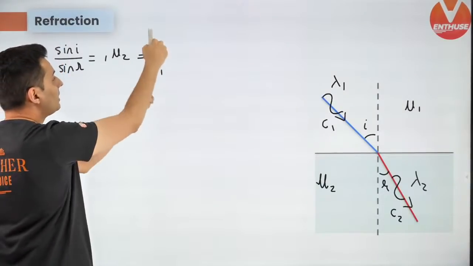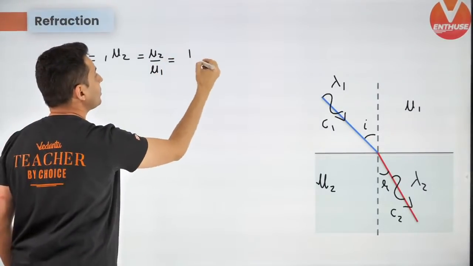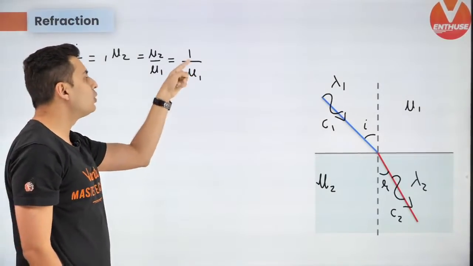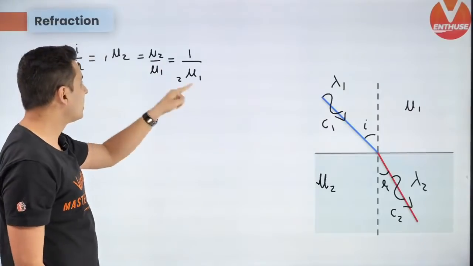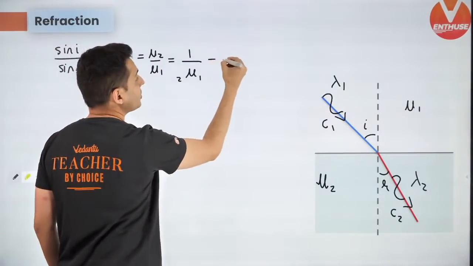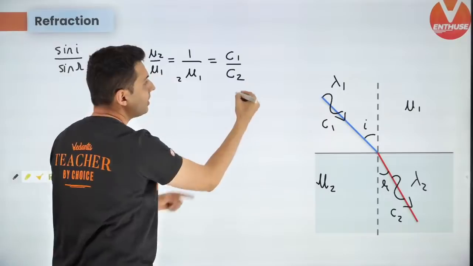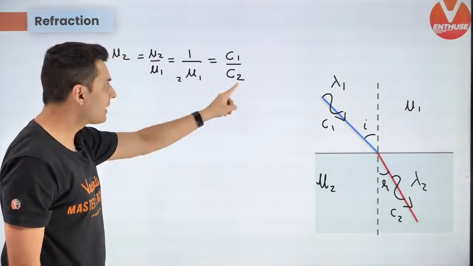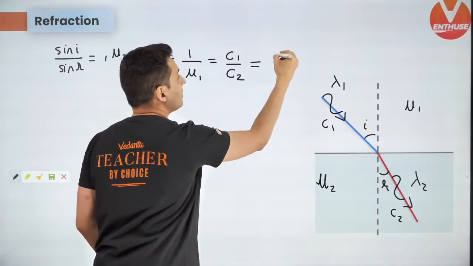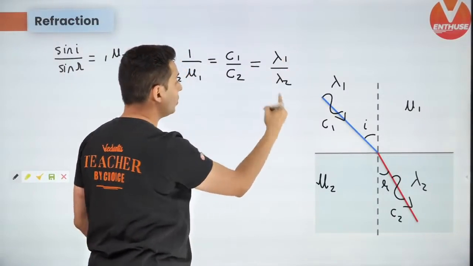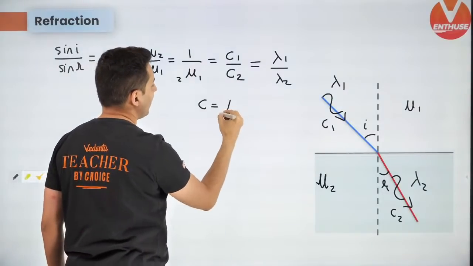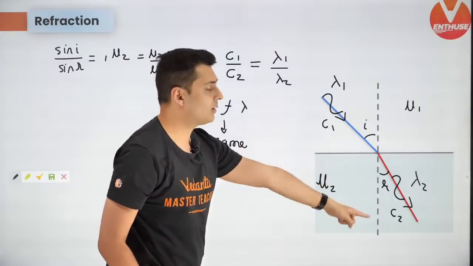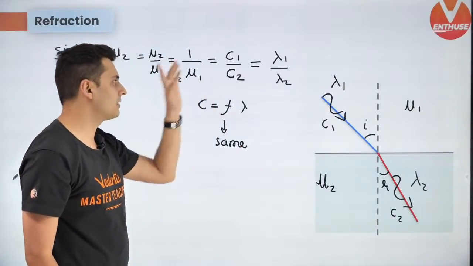Remember, 1mu2 is mu2 by mu1, which is also the reciprocal of 2mu1, because 2mu1 will be mu1 by mu2. So they always go as a reciprocal, which is also speed of light in first medium upon speed of light in second medium. So this can be used for speed calculations. And remember, this is also lambda 1 by lambda 2 because c is f times lambda and f is the same. Frequency of light does not change, wavelength changes, speed changes.